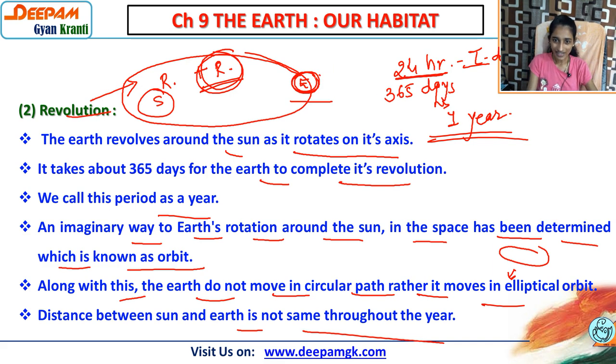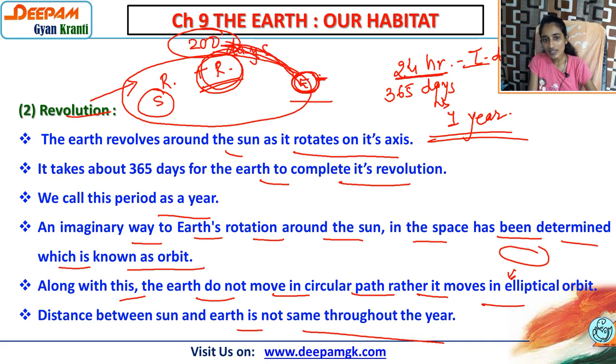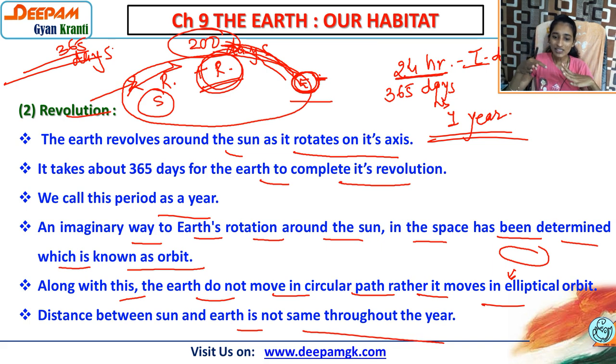Earth is here, suppose right now. When it takes time, suppose here 200 days are over, it takes 365 days, right? So from here to here, the Earth has already completed some of the distance. So now it is closer to the Sun. Throughout the 365 days, it is not possible that the distance between the Sun and Earth remains the same. Means it is getting changed. As the distance is covered and the Earth travels, the distance between the Sun and Earth will definitely change. It will never be the same.